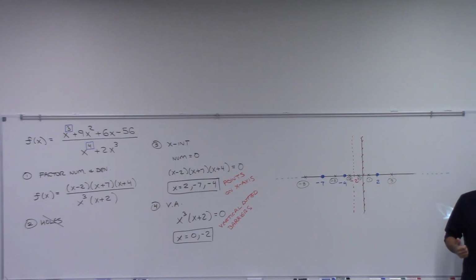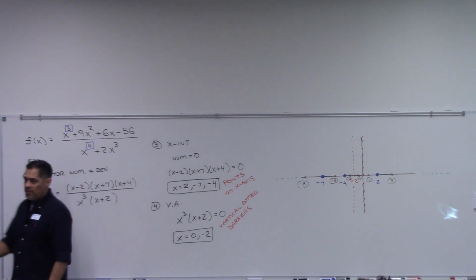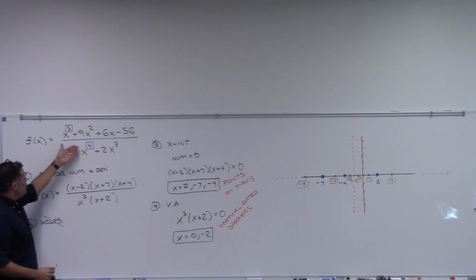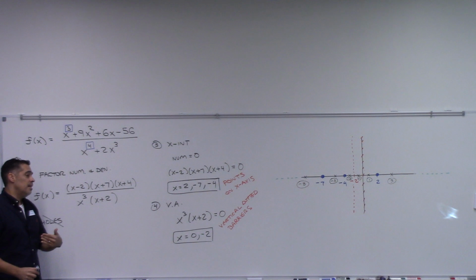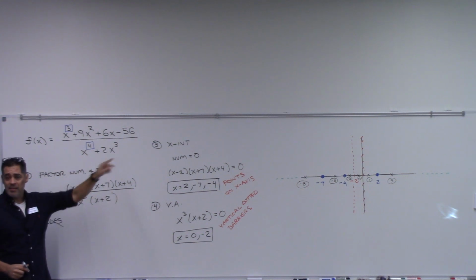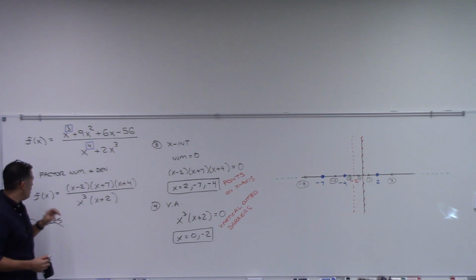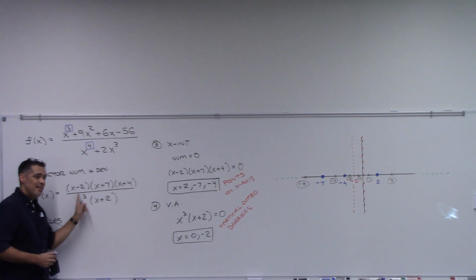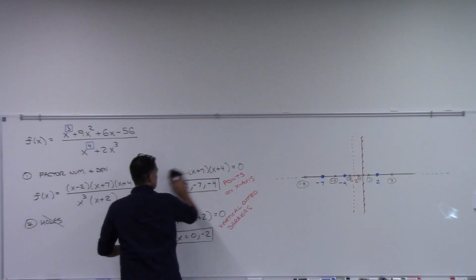All right, so this is step 6 now. I'm going to take those 6 test points, and I'm going to evaluate my function at those 6 test points. Now, nobody wants to plug those numbers into this, right? If you did, you would actually get the exact answer. But what we're interested in in this class is just figuring out whether or not our graph is above or below the x-axis at these test points. So I just want to determine if it's positive or negative. And so this is where I told you all last time, it's better to plug your test points into this because it's easier, right? You'll see as we do it right here. So this is step 6.